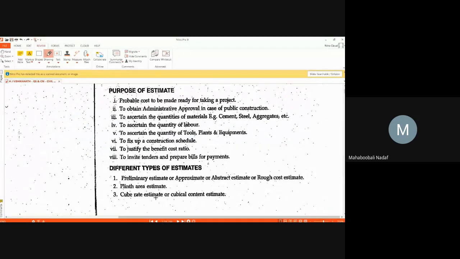Third, which is also an approximate estimate only, is done on cubical rate. What exactly are you going to do? You are going to measure the length, breadth, height of that room, and multiply. You will get a cubical quantity, and that cubical quantity you again multiply with the rate, and you will get the cost of that building. Okay, I hope this point is clear. Is it clear, what is plinth area and what is cubical estimate? Can anyone tell me?